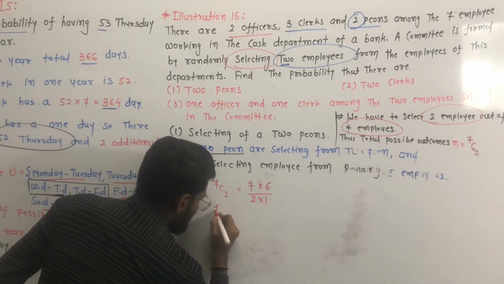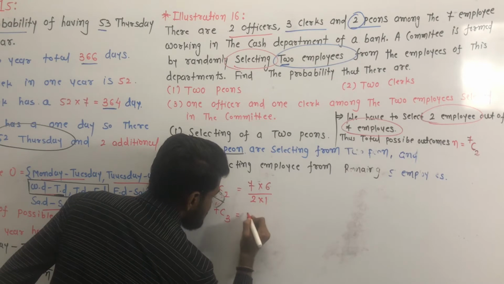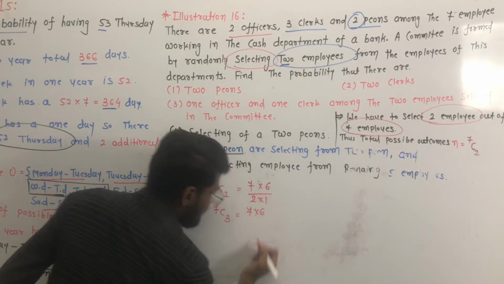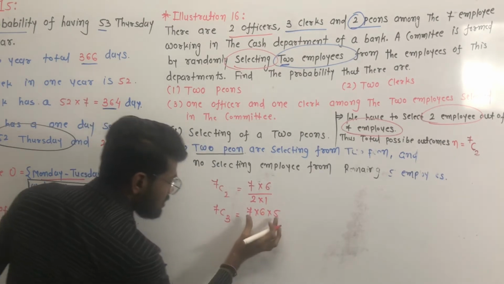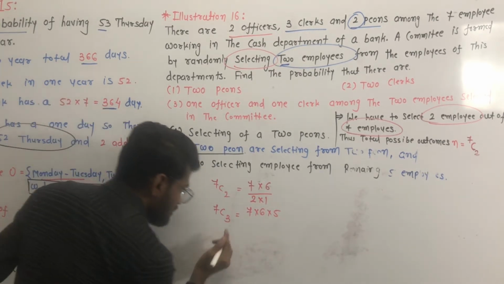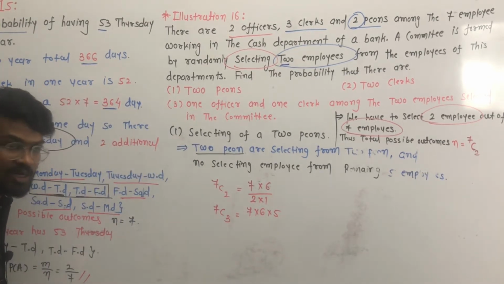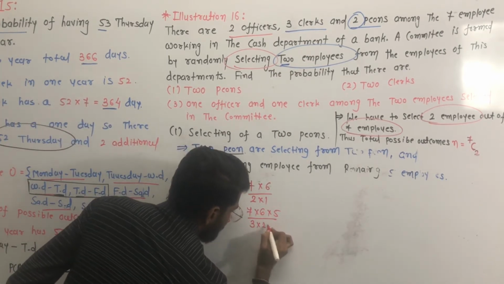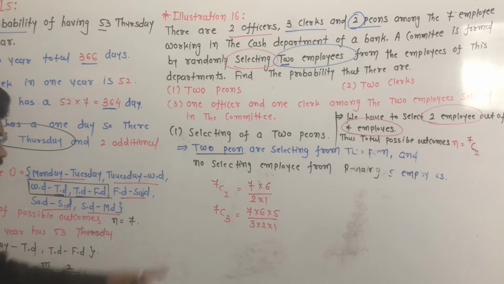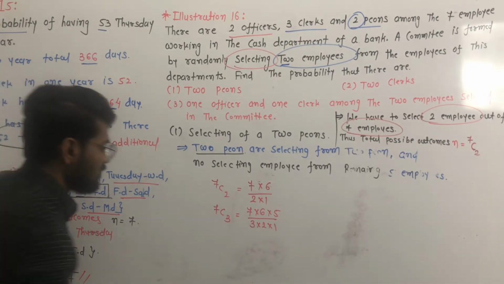Like 7C3 means 7 multiplied by 6 and also multiplied by 5, there are a total of 3 numbers, upon 3 multiplied by 2 multiplied by 1. So this is 7C3.